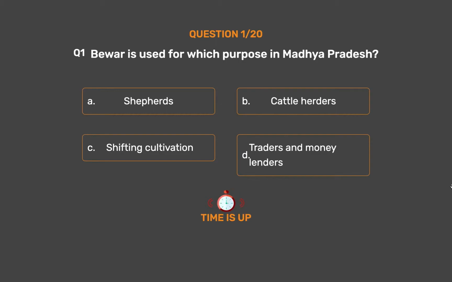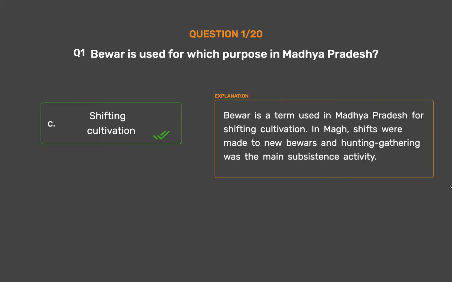The correct answer is Option C. Shifting cultivation. Beaver is a term used in Madhya Pradesh for shifting cultivation. In Magh, shifts were made to new beavers and hunting-gathering was the main subsistence activity.